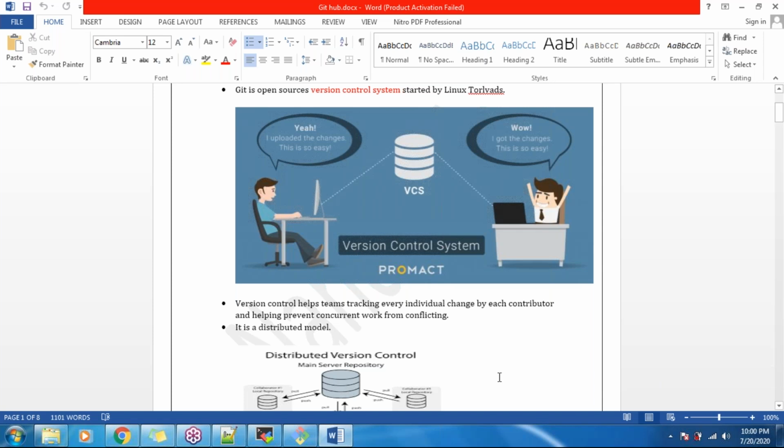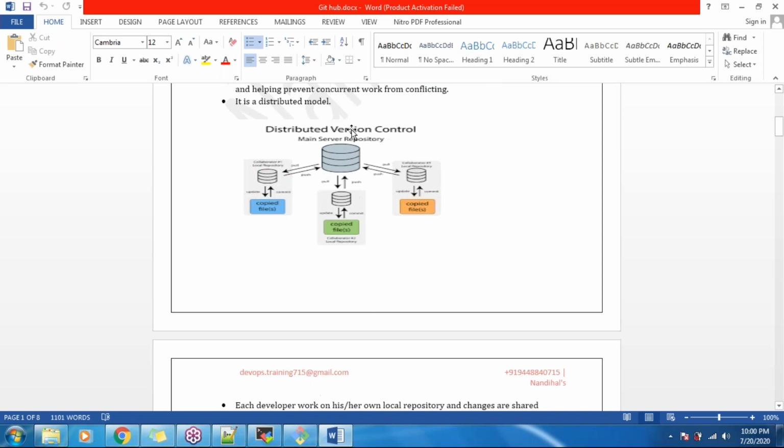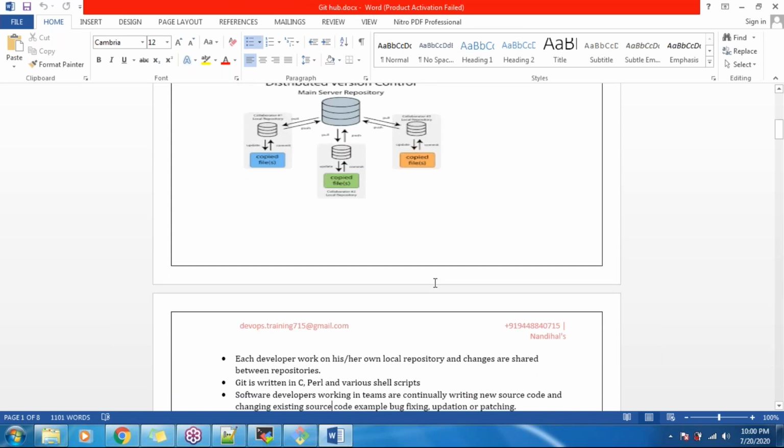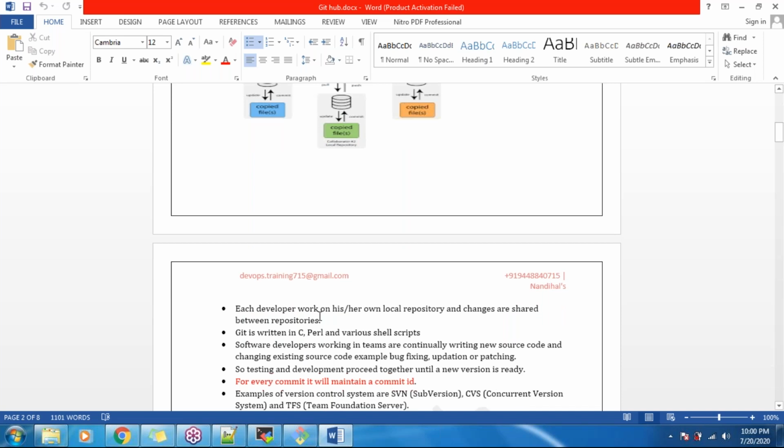So a version control system is a distributed model. That means it has one main server, that is our remote server, and from that we are going to copy n number of modules. That is what a distributed version control system does. Each developer works on his own local repository, and changes are shared between the repositories. Local repository means your local machine, your laptop, your desktop, your computer.